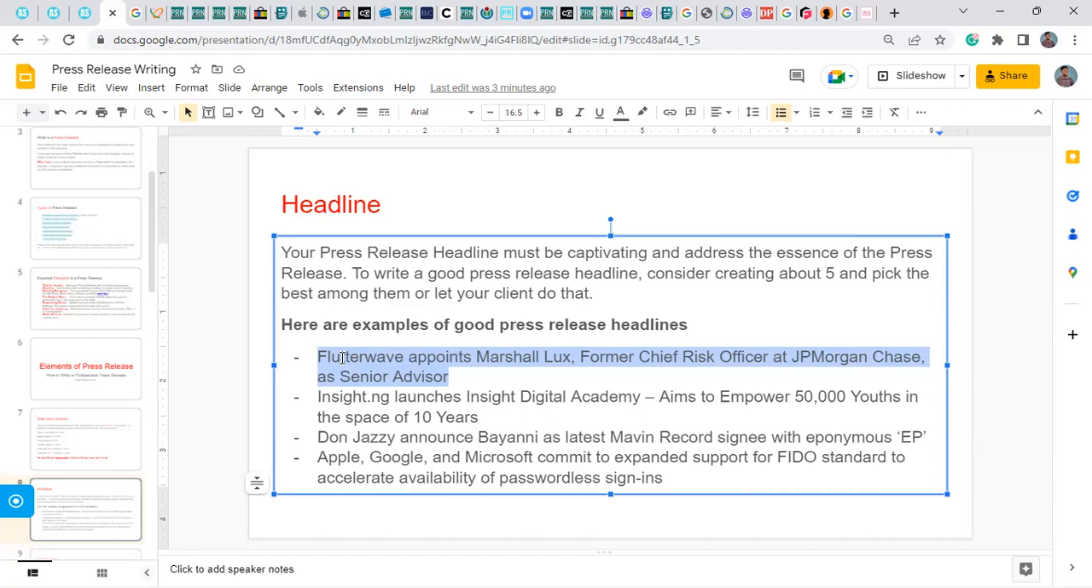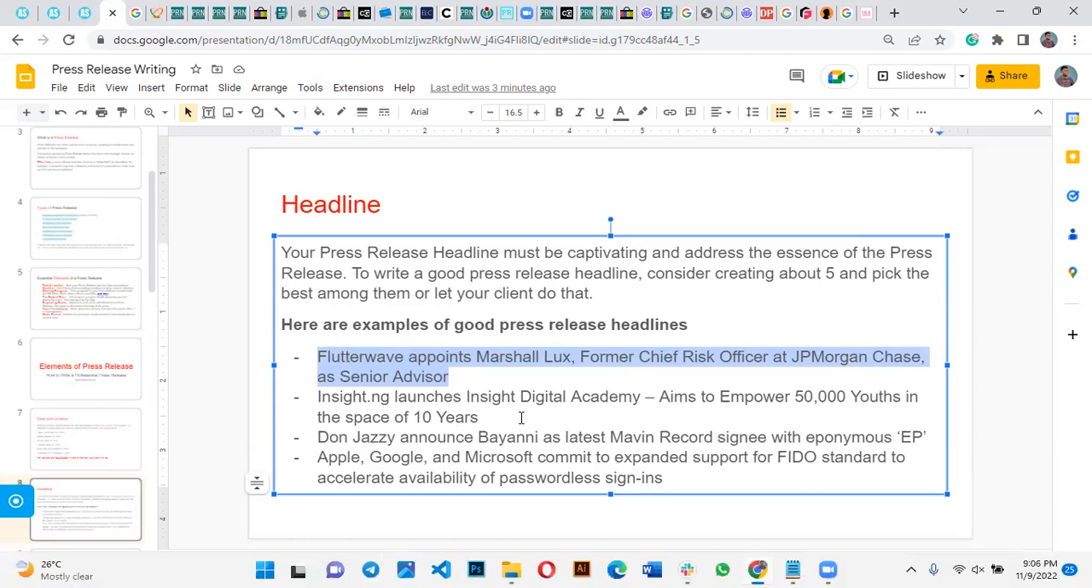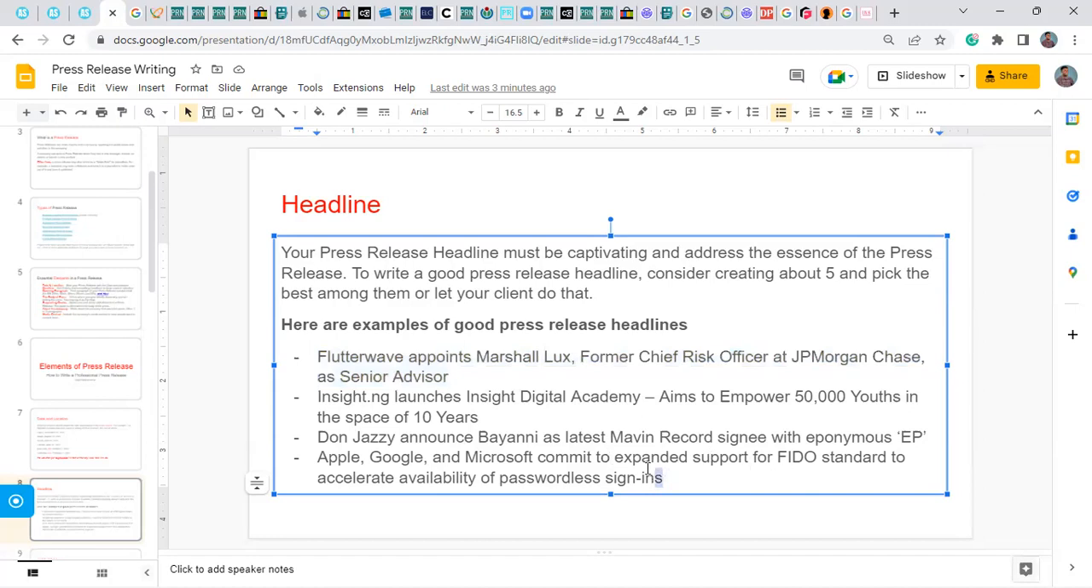Insight.ng launches Insight Digital Academy, aims to empower 50,000 youths in the space of 10 years. Another great headline: Don Jazzy announces Bayani as the latest Marvin Records signing with Epiphany EP. Google, Apple, Microsoft commit to expand support for FIDO standard to accelerate availability of passwordless sign-ins.